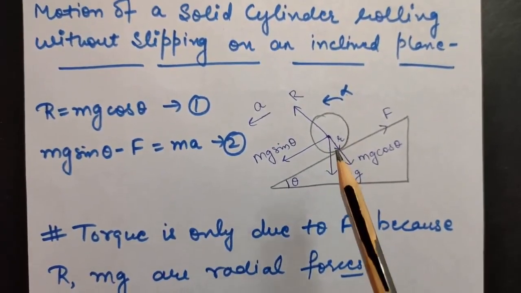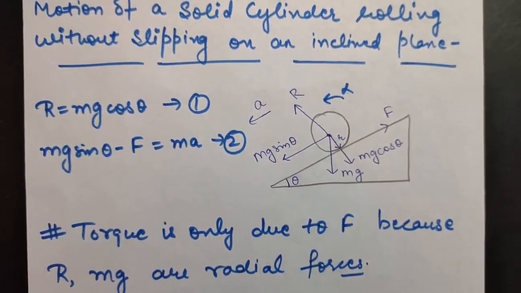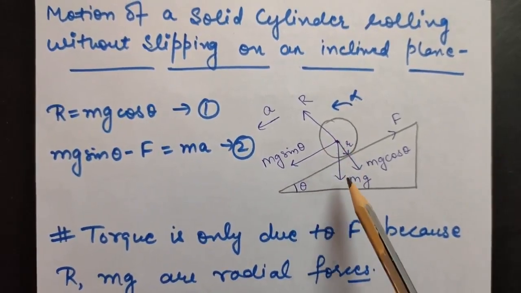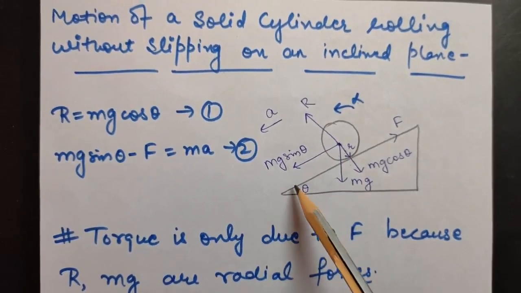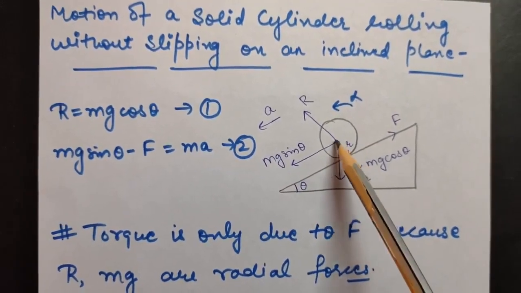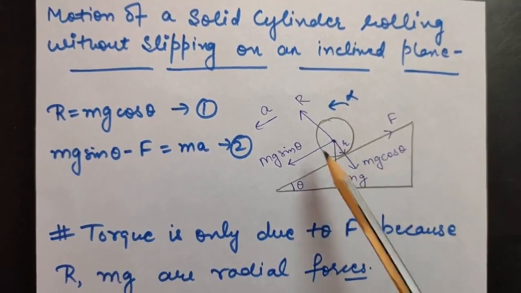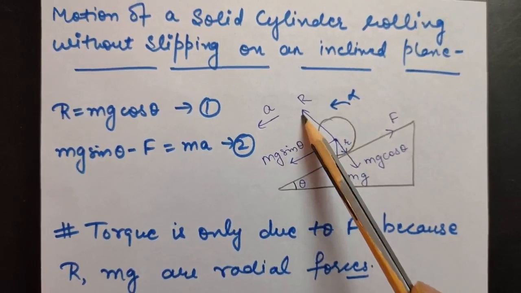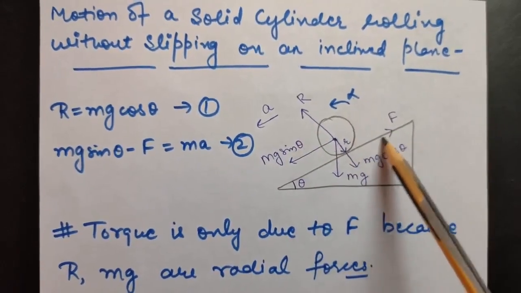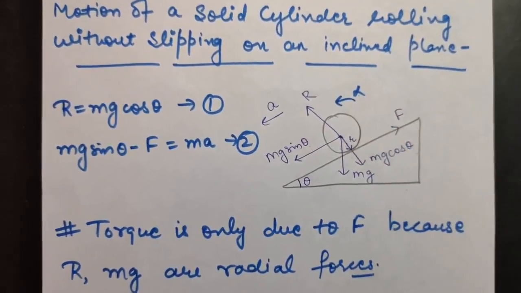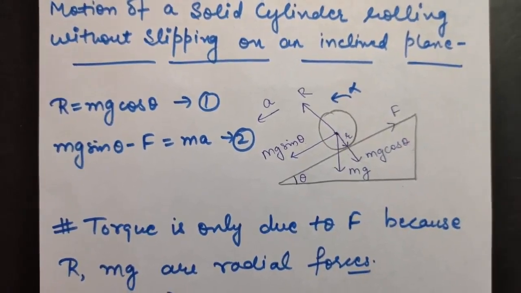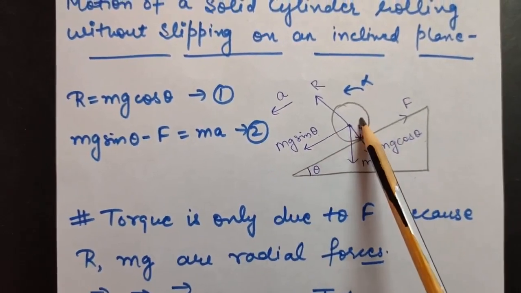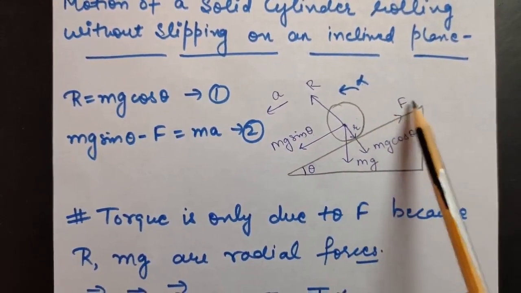First of all, again we will be resolving all the forces acting on this wheel. As you know, its weight would be acting downward. So this is mg. If this is theta, this will also be theta. So you can resolve mg: this will be mg cos theta, and this will be mg sin theta. Normal reaction will be acting in upward direction, and here we have a force of friction because we are assuming this to be a rough inclined plane. Now we will calculate the value of its linear acceleration, that is a, and this force of friction F.